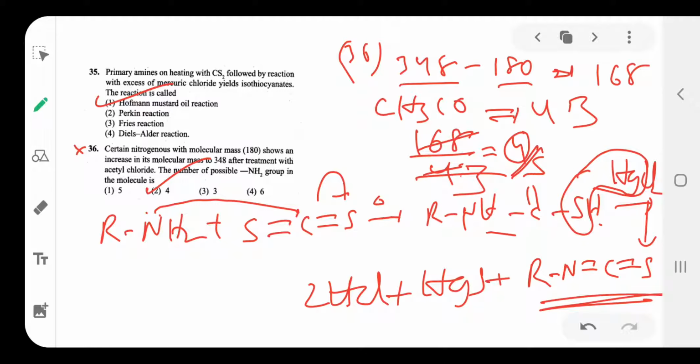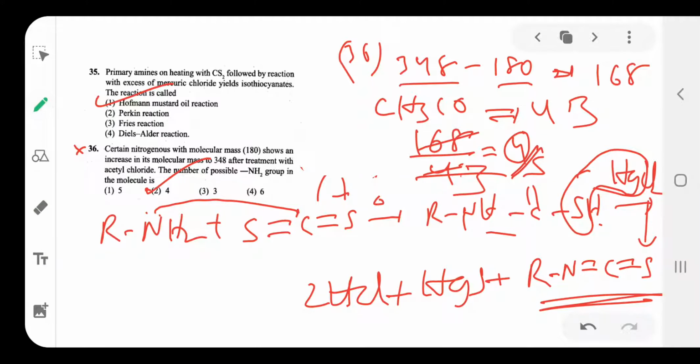The number of possible NH2 groups in the molecule: 168 divided by 43 gives 4 acetyl groups.